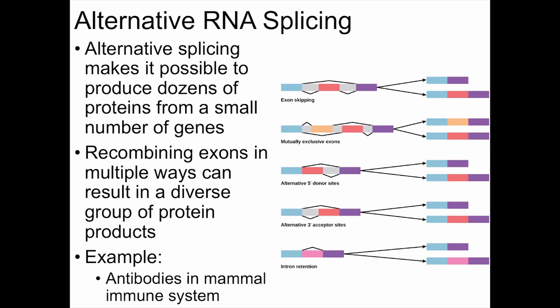For example, the production of antibodies in the mammal immune system occurs as the result of alternative splicing of a handful of genes.